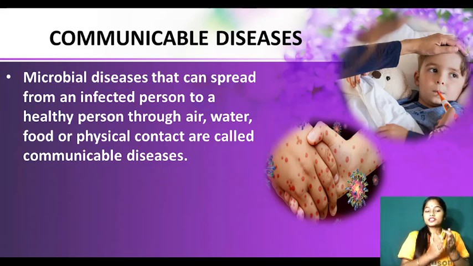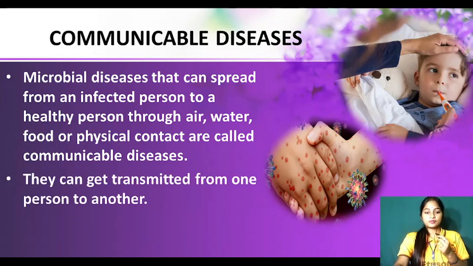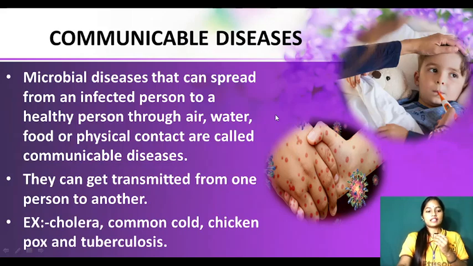Infected means the person who is suffering from the disease. So it can spread from an infected person to a healthy person through which medium? Air, water, food and physical contact, right? They are called communicable diseases. They can get transmitted from one person to another, from the infected person to a healthy person. Examples: cholera, common cold, chicken pox and tuberculosis.